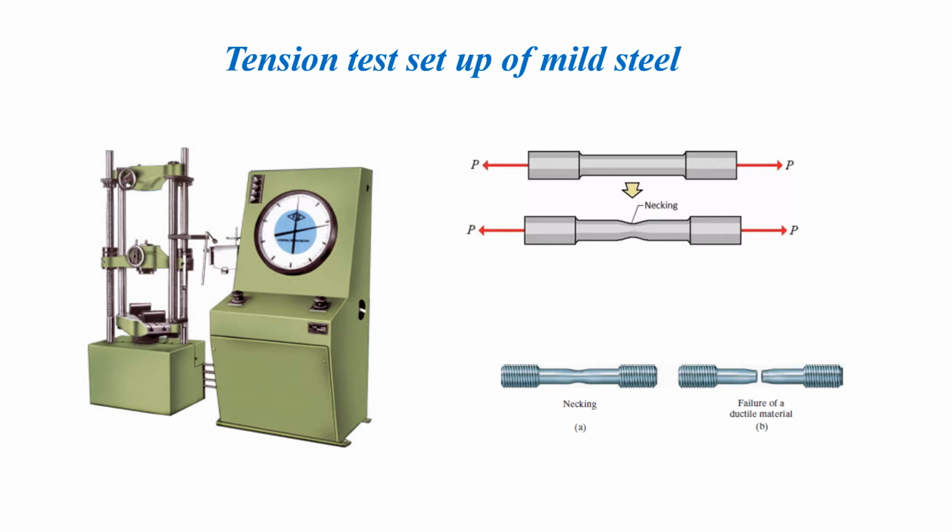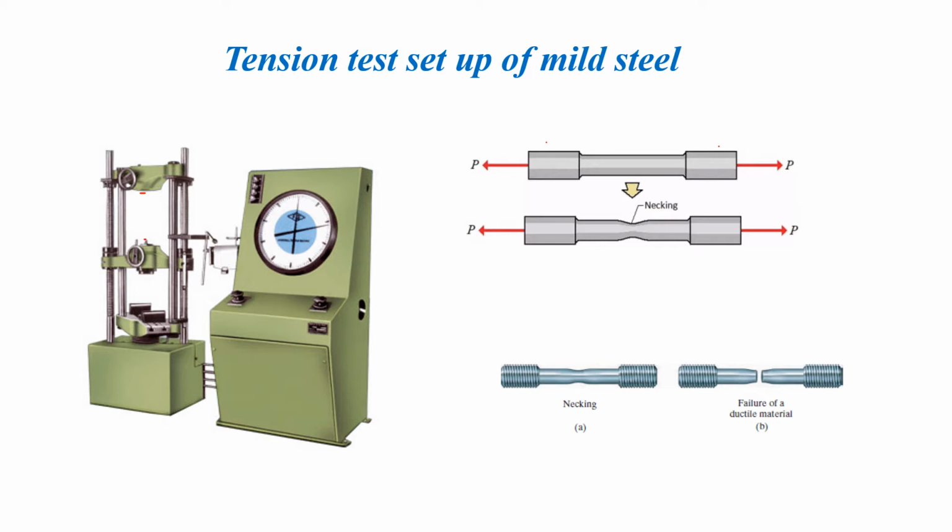Here, in order to draw the stress strain curve of mild steel, we have to perform the tension test. This represents the test specimen. It has two ends to get proper grip on this machine, and these two are to be placed between the two jaws provided here. It has to be firmly fixed between the upper and lower jaws. This is a hydraulically operated machine. Loading and rate of loading can be adjusted here.